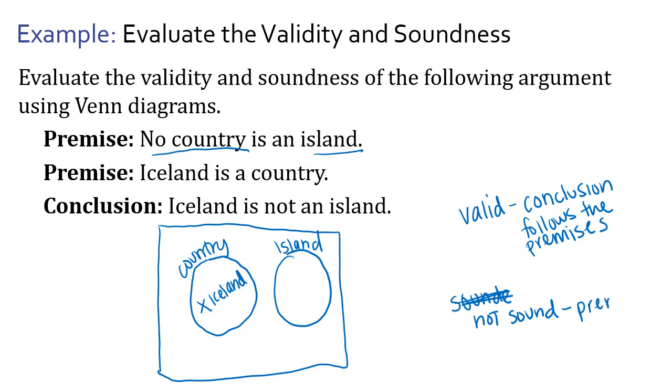Premise 1 is a false statement, because there are countries that are islands. Japan is an island, and actually Iceland is an island. So although this is a valid argument, you can come to that conclusion if these two premises are true. You can absolutely say then that Iceland's not an island. It's not a sound argument because one of the premises is a false statement.